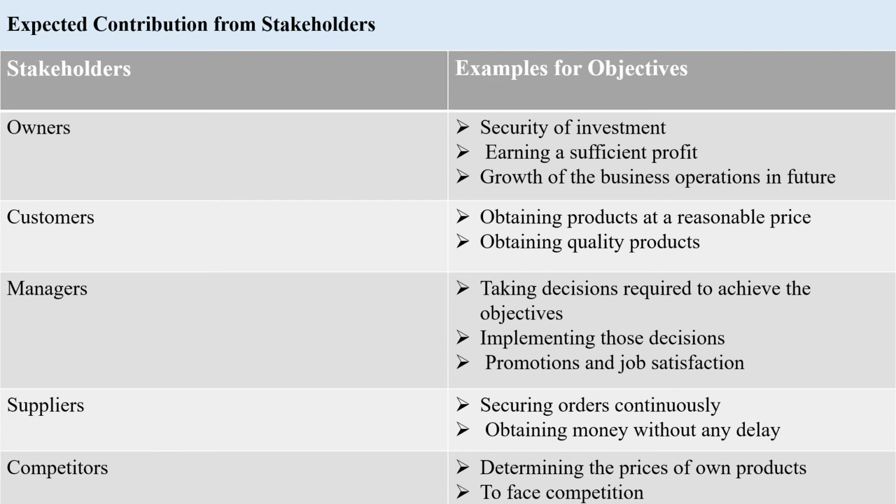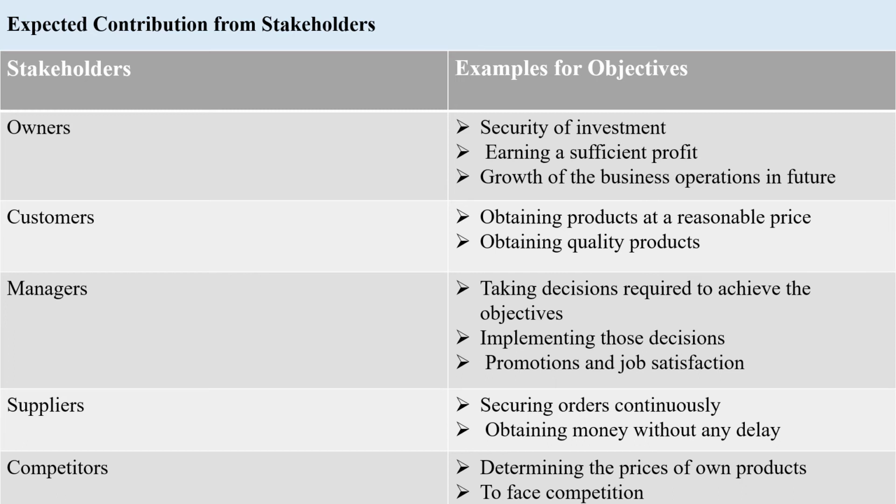And then the managers. Taking decisions required to achieve the objectives. So they are the people who implement the decisions to achieve the objectives. Implementing those decisions. Promotion and job satisfaction. So they are expecting different promotions and job satisfaction from their work.